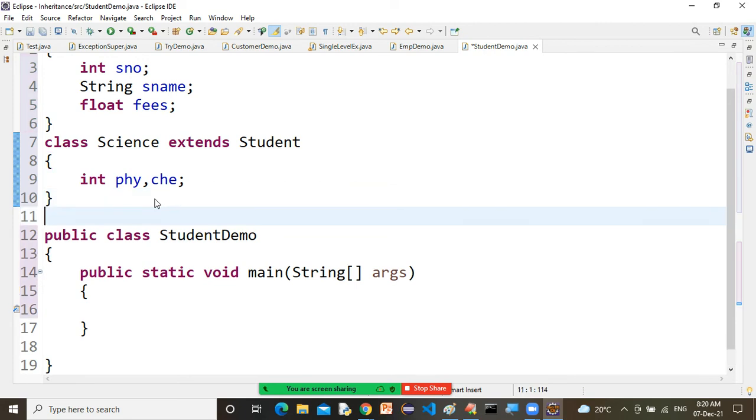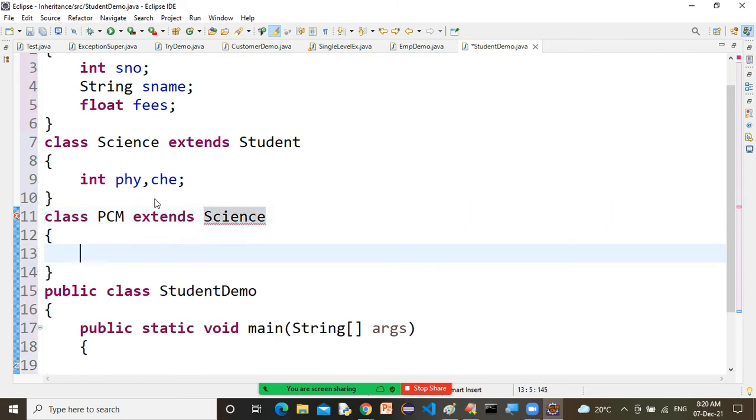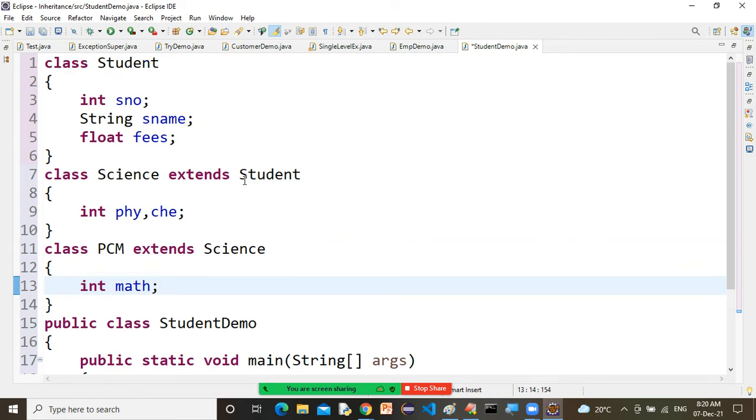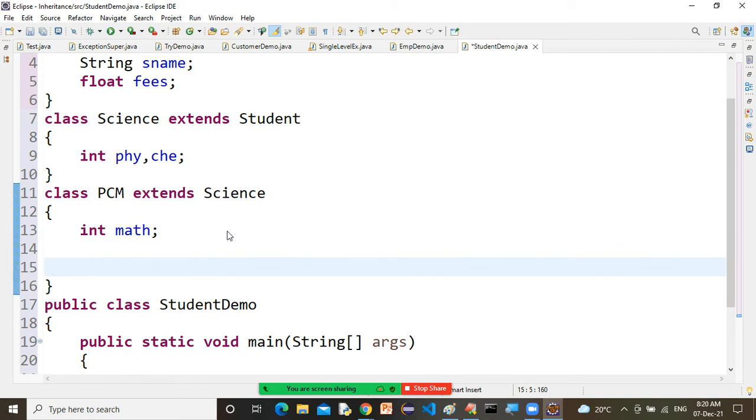Nice. Now we have another class PCM, physics chemistry math, which extends Science. Okay, this is the general structure. Now inside this PCM I have math as a subject. If you want to take a constructor in PCM, you can take. Even if you want to take a method, you can take whatever you want. Better to take a constructor, the things become easy.